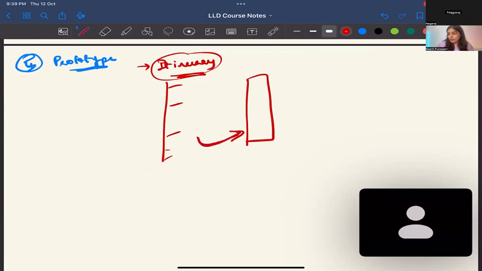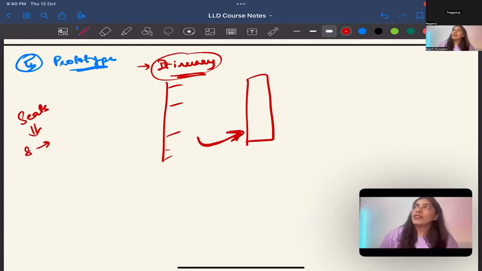So yeah, for seats also prototype will fit, because every compartment has, for example, 8 seats, and that is exactly cloned for the whole coach. True. You can say that.